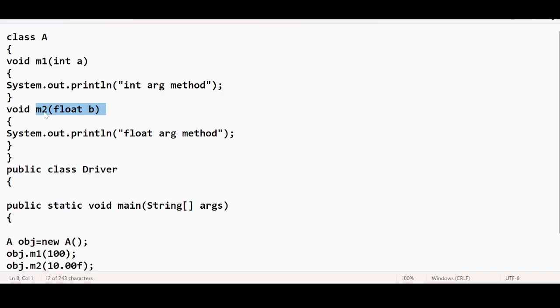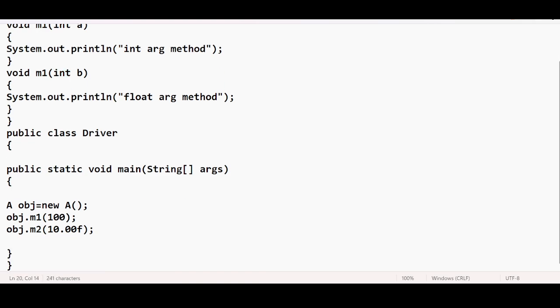Duplication in the sense, let me take m1 here, integer a, and let me say integer b. Integer a and integer b, right? And I just want to call the m1 method and I'm passing a value like 10 here.